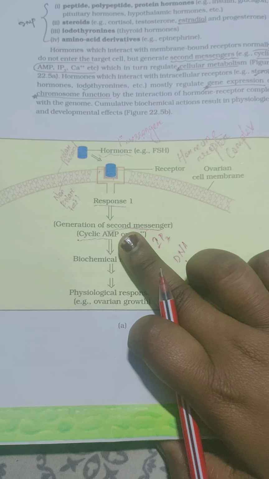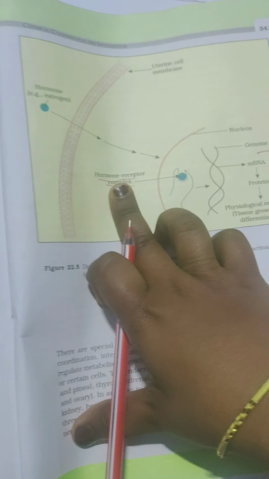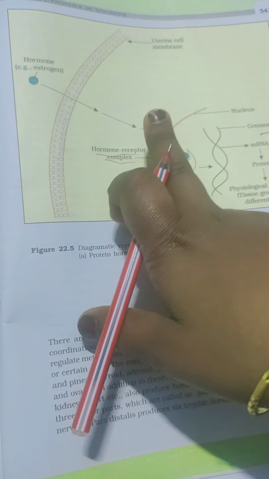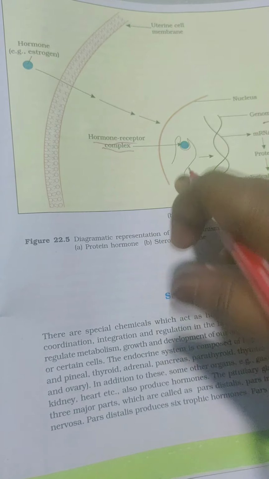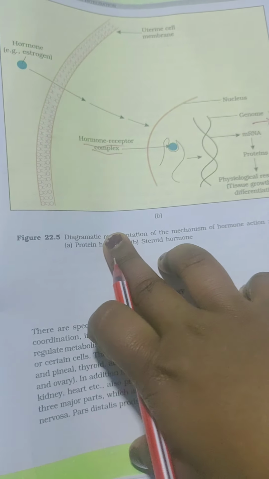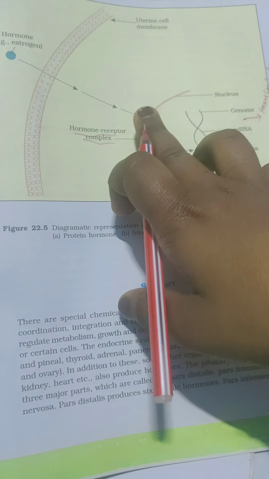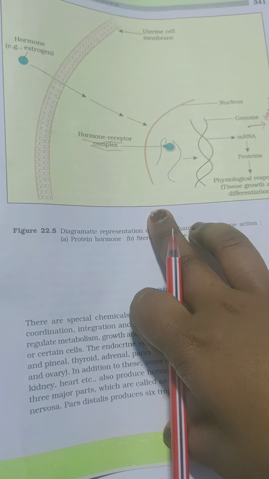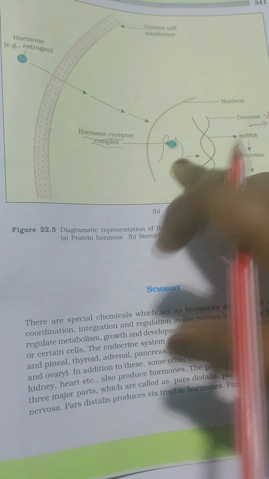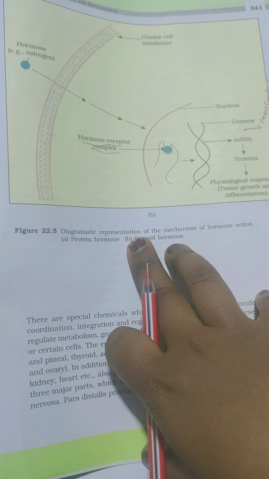See, in both types of hormones, water soluble and lipid soluble, the difference is that in lipid soluble hormone or in steroid hormone, there will be no secondary messenger over here. As lipid soluble hormones directly pass on to the nucleus, they will directly make the hormone receptor complex and will try to change the responses.